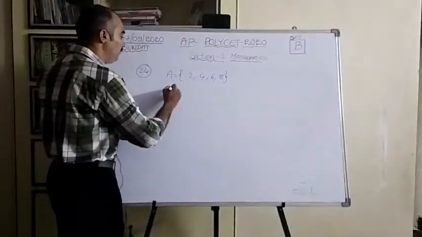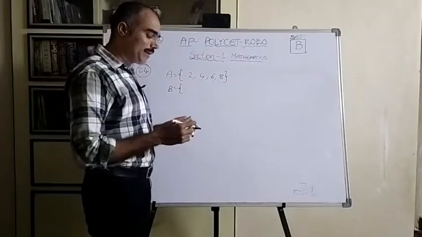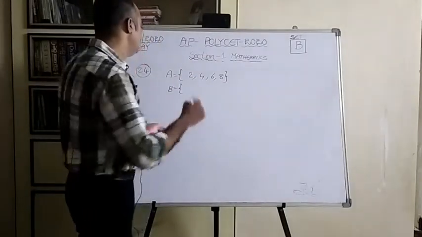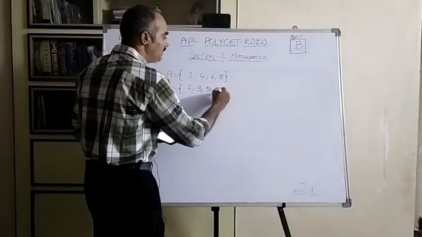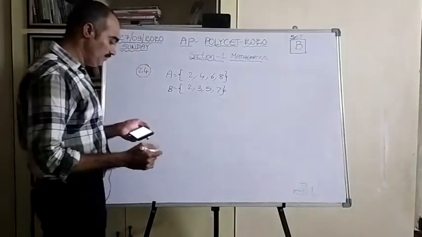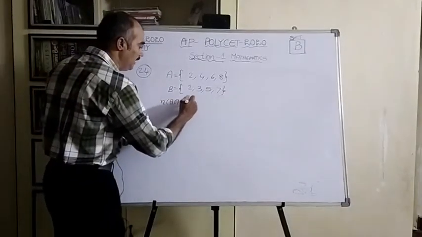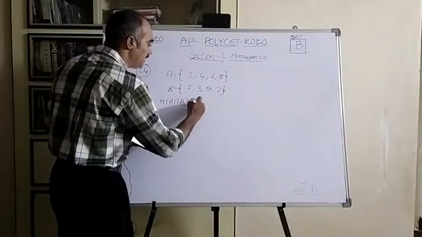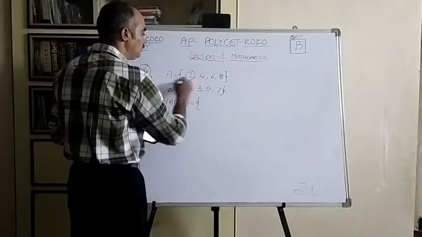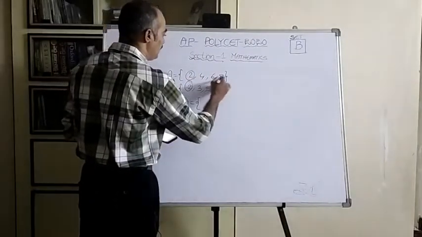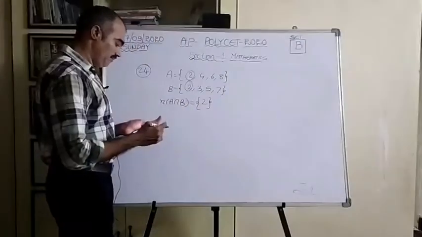In the same way, B is equal to {x such that x is a prime number less than 10}. So the prime numbers less than 10 are 2, 3, 5, 7. Now the question is n of A intersection B, the common elements. Here you see 2 is there, 2 is there, so one number.